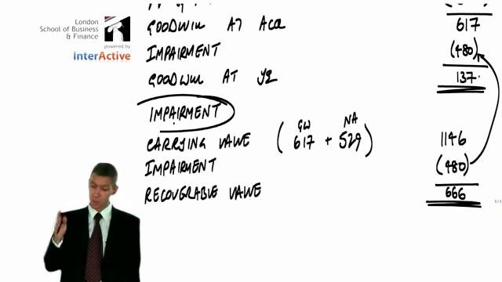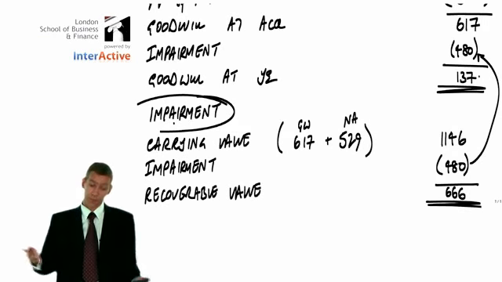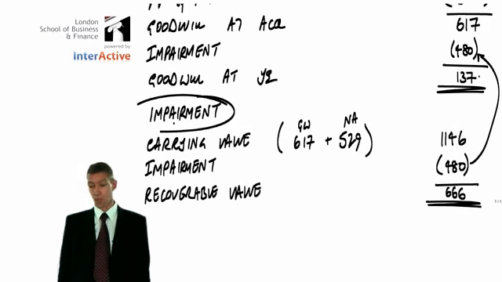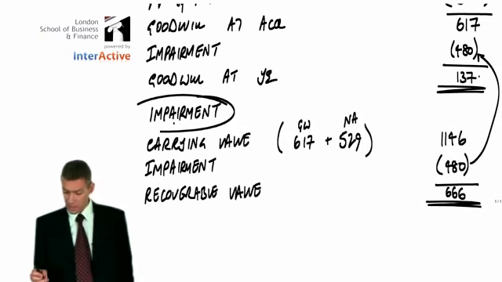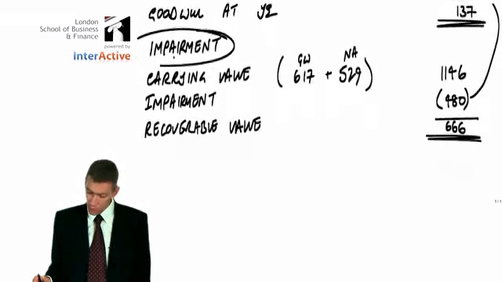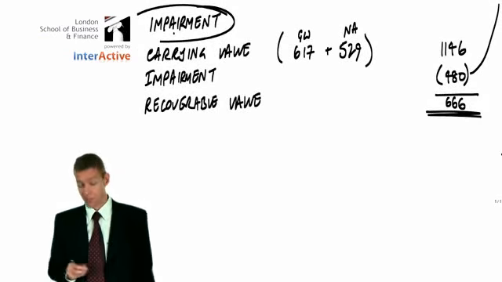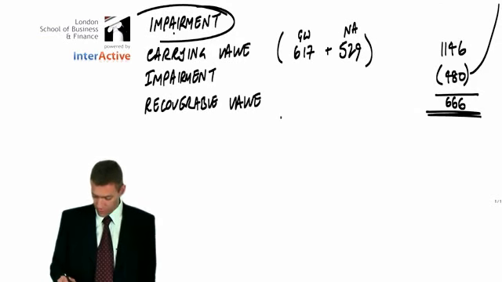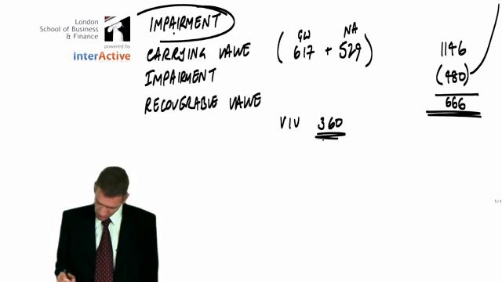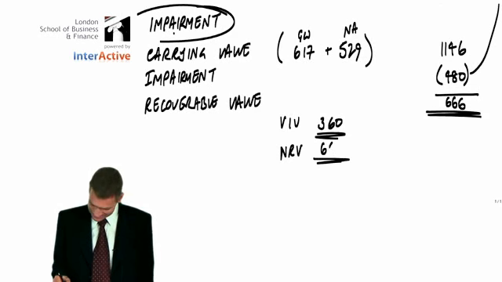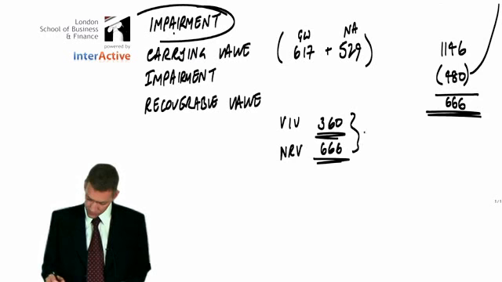So it's well worth being comfortable with this. I feel slightly more comfortable if I actually write down what I said aloud, which was VIU was 360, and NRV was 666, and we used the higher, didn't we?